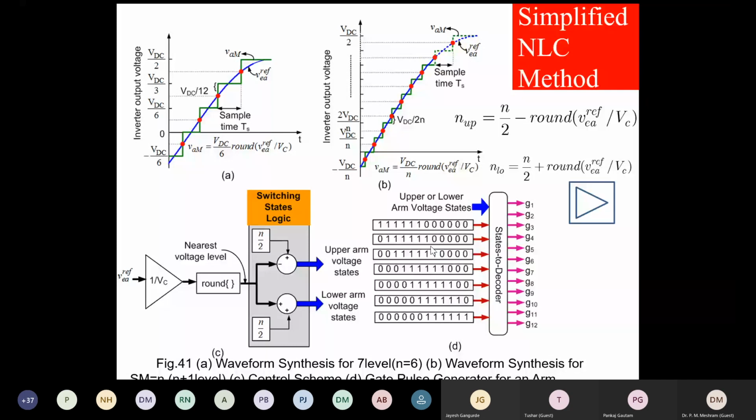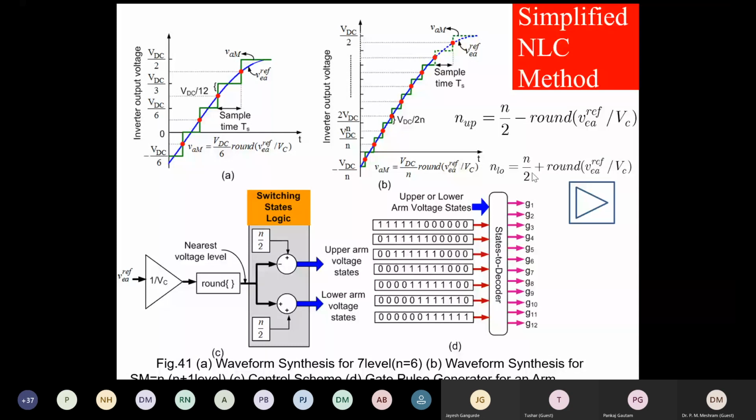But in n plus 1 level, we can modulate by both methods, either as a phase leg or as upper and lower arm. This is reference 1 by Vc round, and by this we can calculate how many submodules are to be in in the upper arm, and how many submodules are to be in in the lower arm.